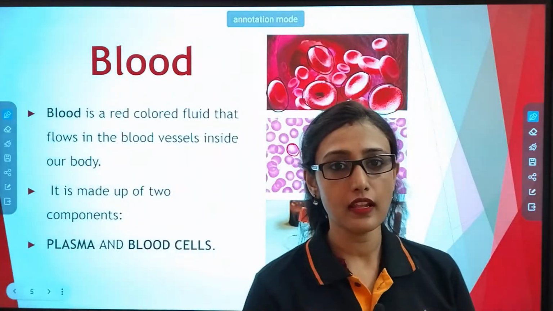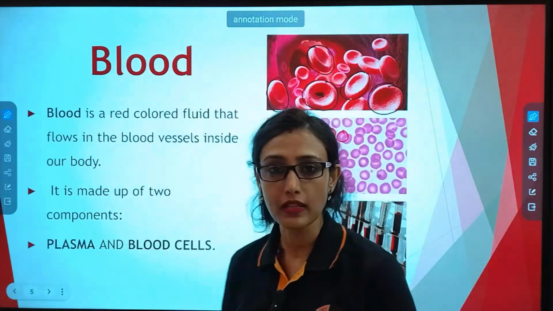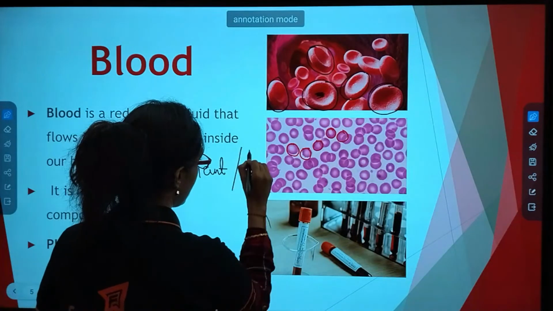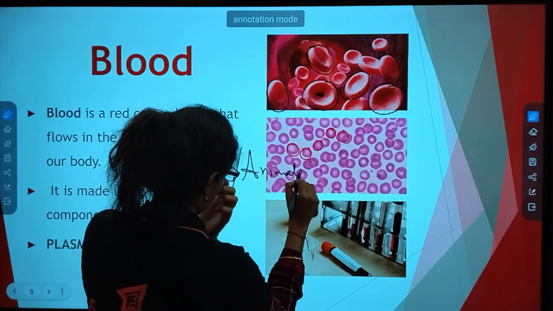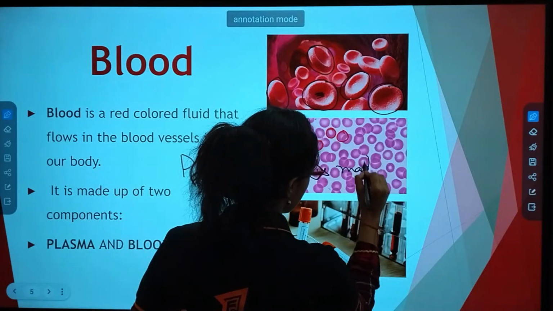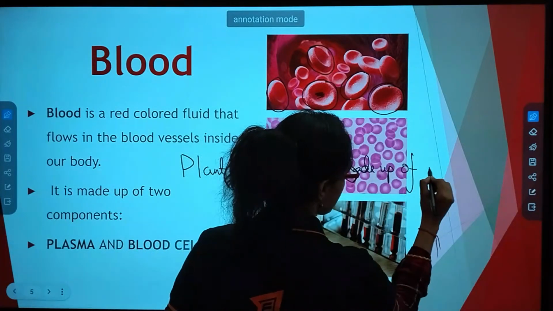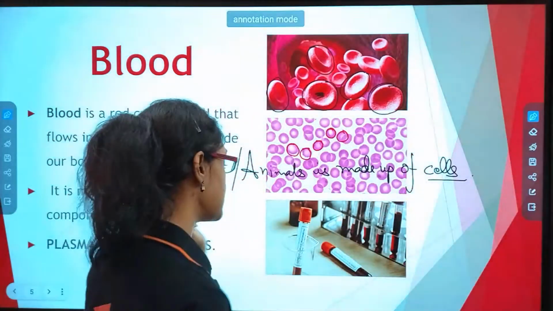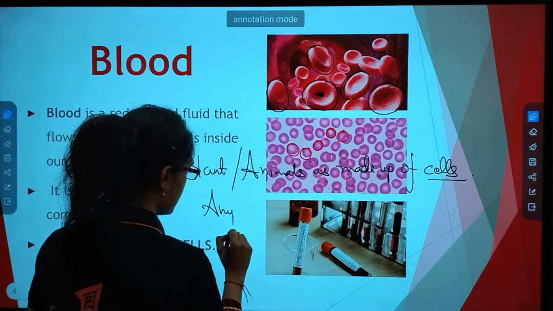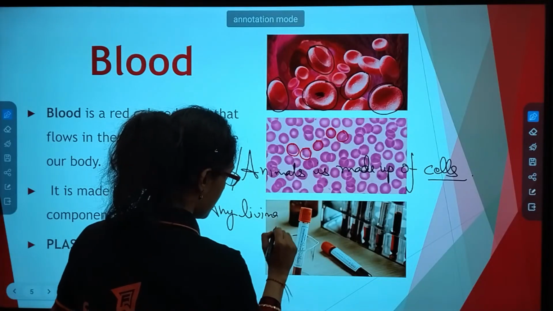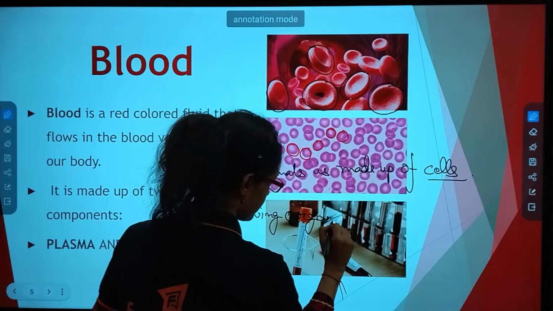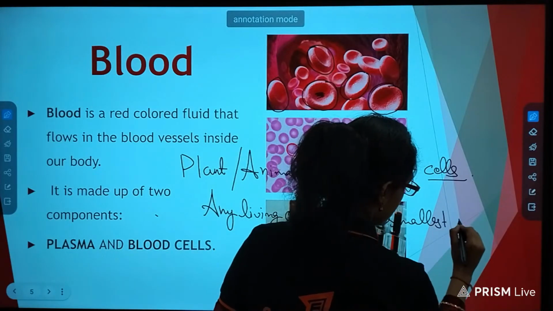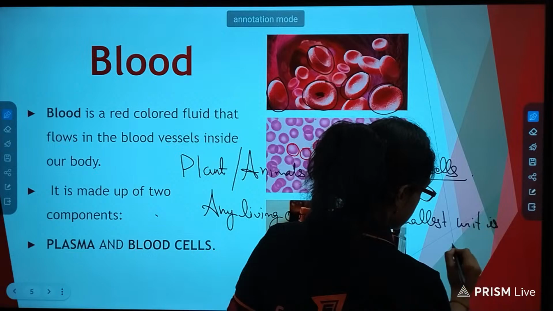So is the cell only found in humans? No. Every plant and animal is made up of cells, or we can say in any living organism, the smallest unit is the cell.